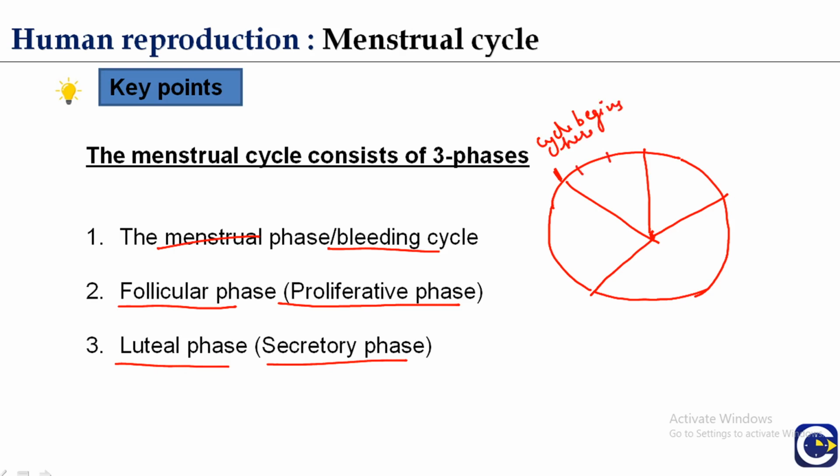Second, third, fourth, fifth, 8, 9, and this is the 14th or 15th day. This is 21 and this is 28, 29. So, this is the whole cycle. Here the cycle begins with the blood flow from the body, which lasts for about 1 to 4 or 5 days. This is the menstrual phase, the first one.